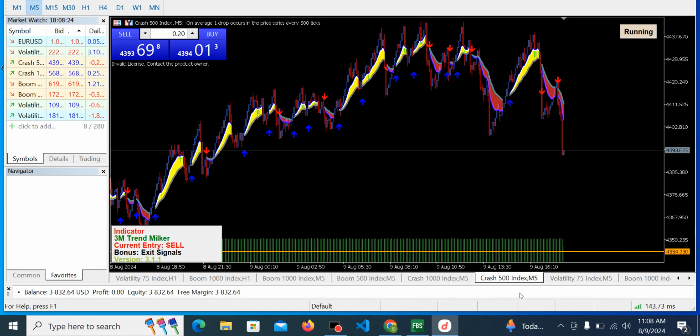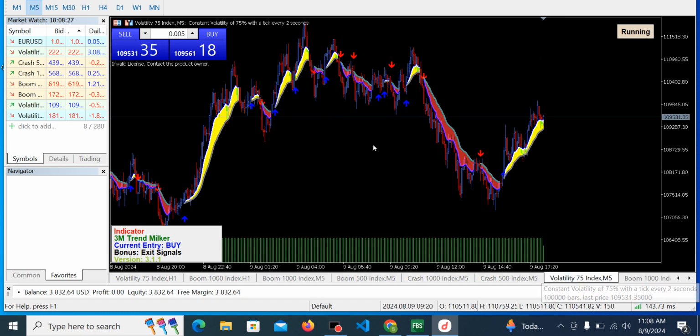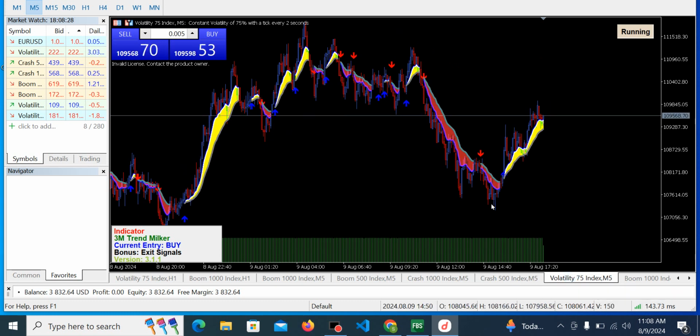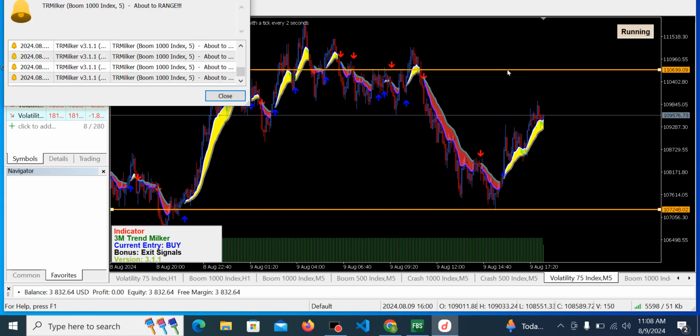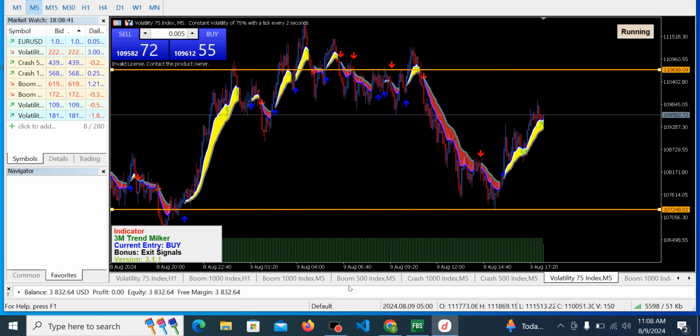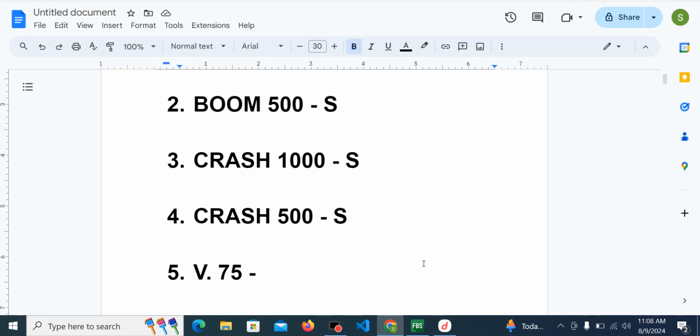So the last asset is going to be volatility 75. This is volatility 75. It sold from here till it got to this region. It was unable to go below this support zone, so it started buying right from there. So this is buying at the moment. We are most likely to see it get into this region before we have a major pullback. So this is going to be more of a buying opportunity than a selling opportunity.